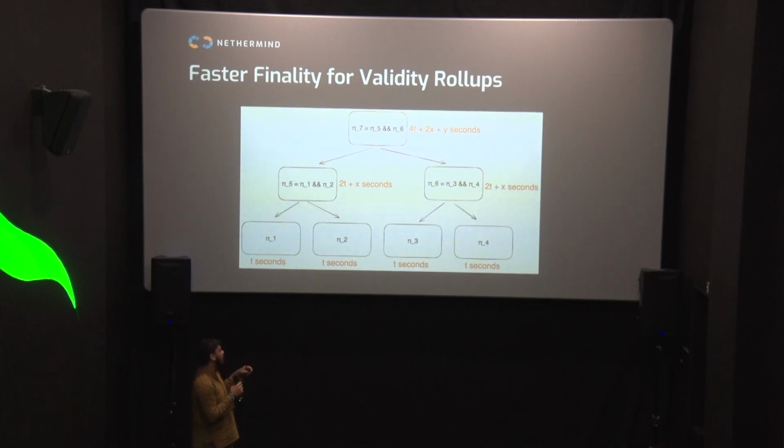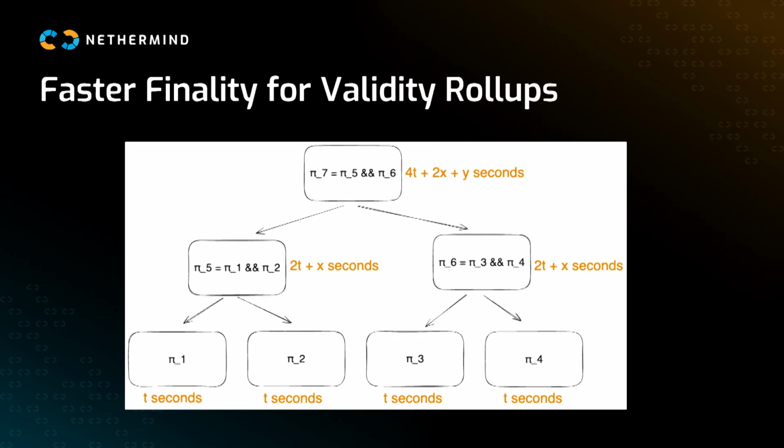And what this kind of adds up to is, let's say, if all the leaf proofs take t seconds, and then the first stage of the tree takes x seconds, and then the last stage takes y seconds, the overhead in the end is 4t plus 2x and y seconds. That's just the proving overhead, and then it needs to be verified on Ethereum. And what this results in, or the experience we see today, is that ZK rollups have finality times of up to 6 hours or 12 hours. And we can change this if the verification cost of proofs would be cheaper. Optimistic verification, in my opinion, kind of helps here.